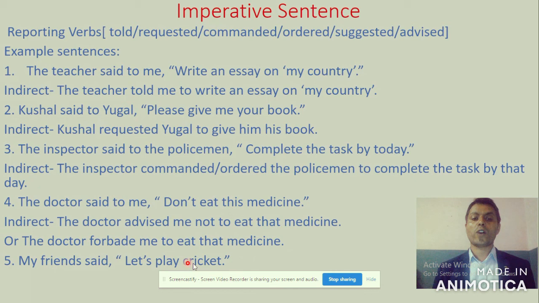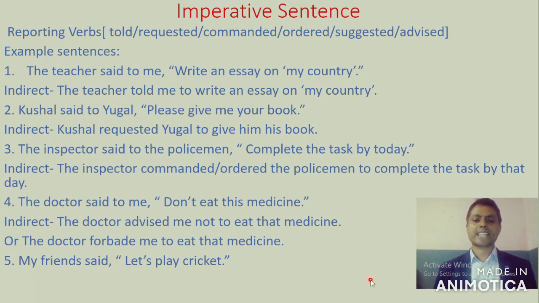This imperative form here, what function does it have? Obviously the function is suggestion. So if it is a suggestion, we write 'my friends suggested to play cricket'. Very easy. You can see its answer here on the screen: my friends suggested to play cricket.